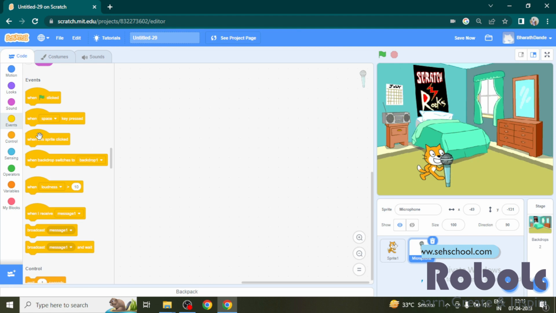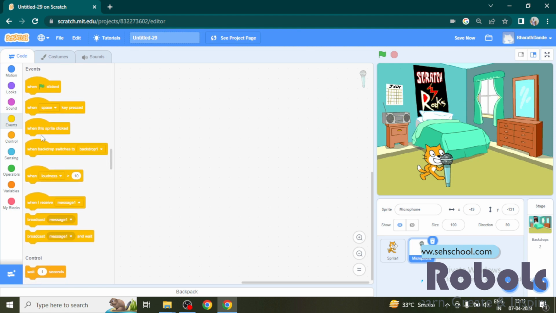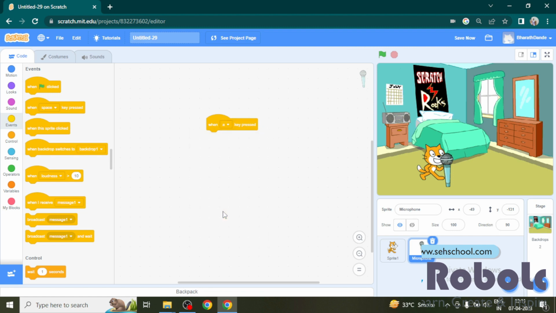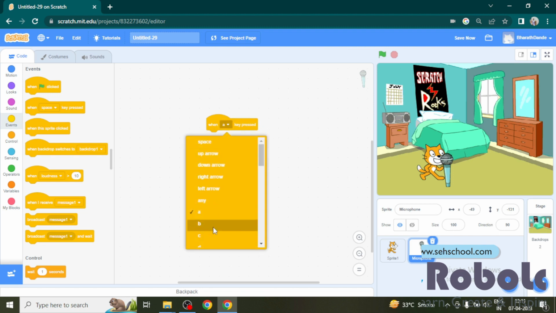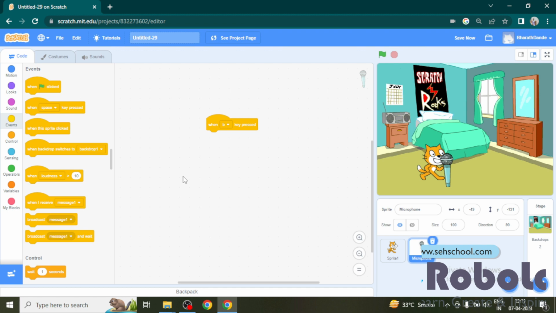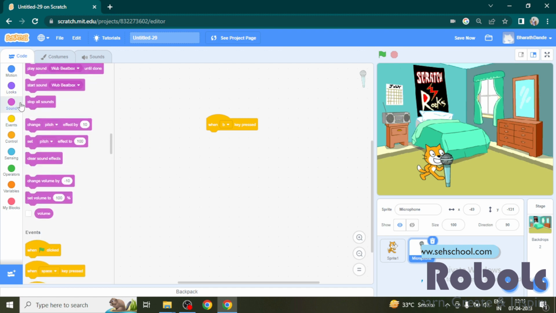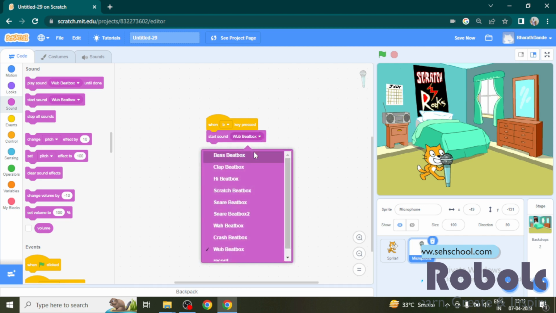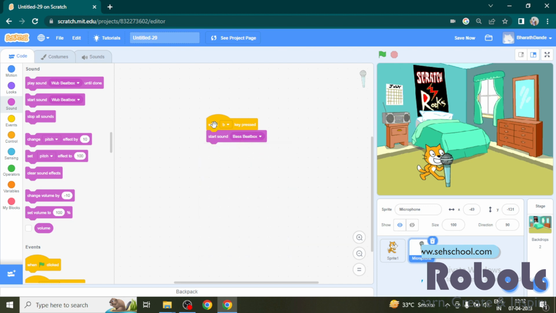Start the script with when space key is pressed and select this two, B. Now play the sound by using this start sound block with a rhythm bass beatbox.